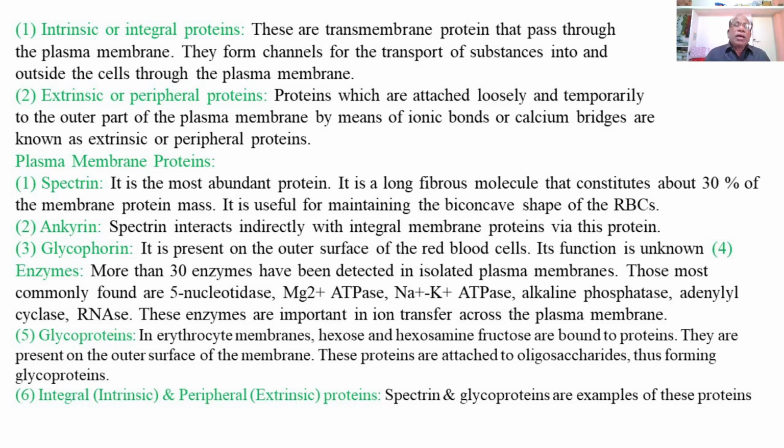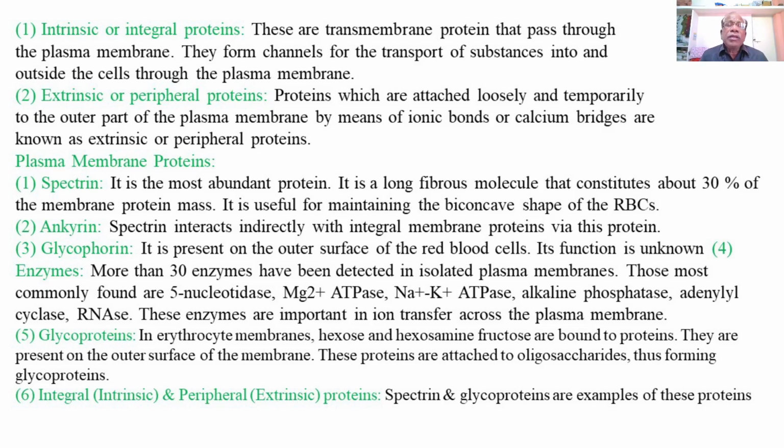Then there are certain proteins which are present in the plasma membrane that we'll explain one by one. Plasma membrane proteins. One, that is spectrin. It is the most abundant protein.